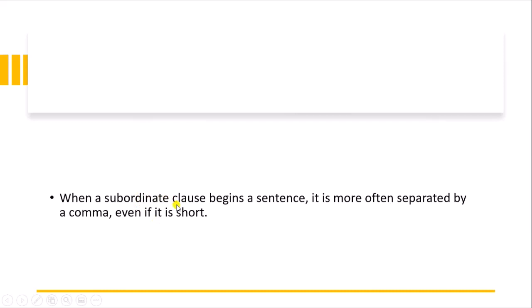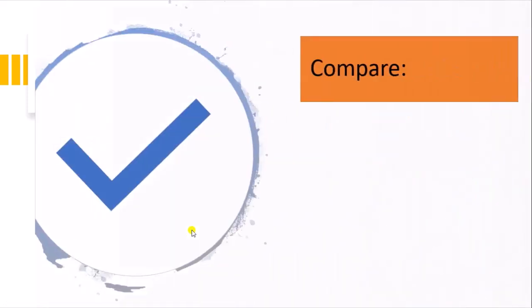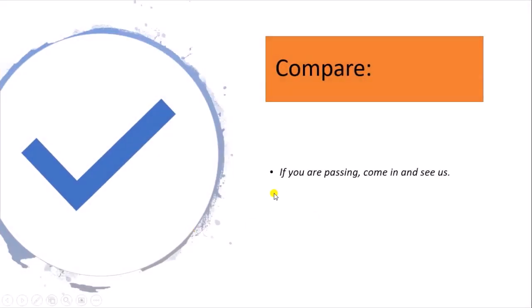When a subordinate clause begins a sentence, it is more often separated by a comma, even if it is short. Like you can see in this sentence: If you are passing, comma, come in and see us. Come in and see us if you are passing. So if we start with the subordinate clause, we need a comma. But in the second way, you can see that if we are not starting with the subordinate clause, we don't need a comma.